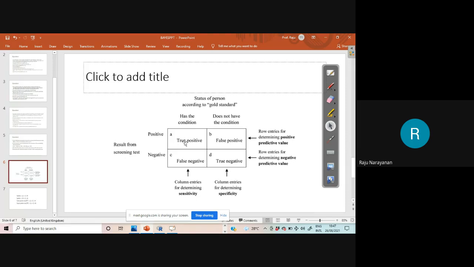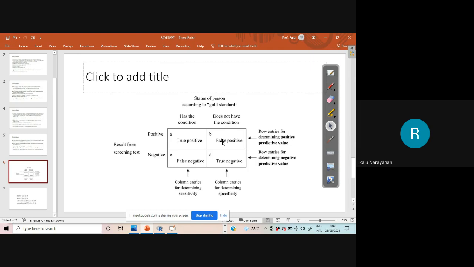Good. And if the virus is not there in the body, but the test says that the virus is there, that is called a false positive case. False positive case. Okay?